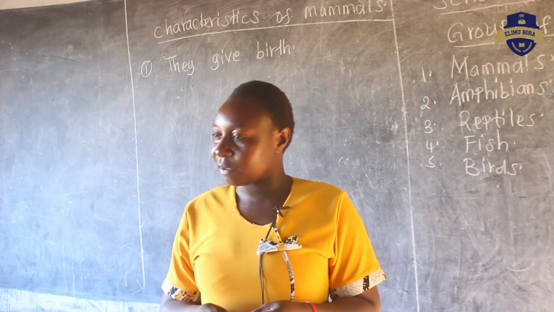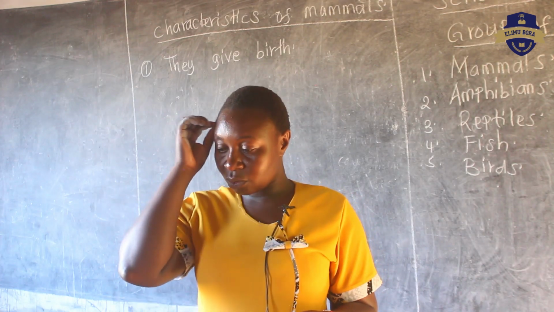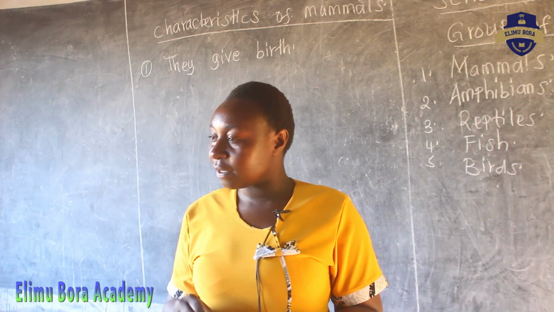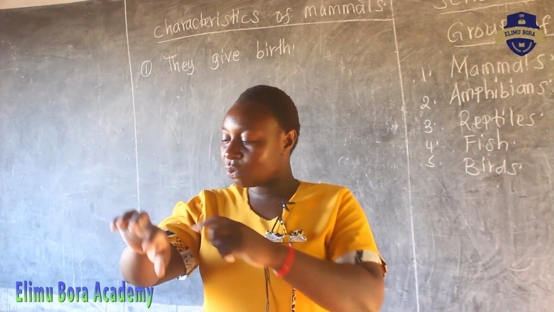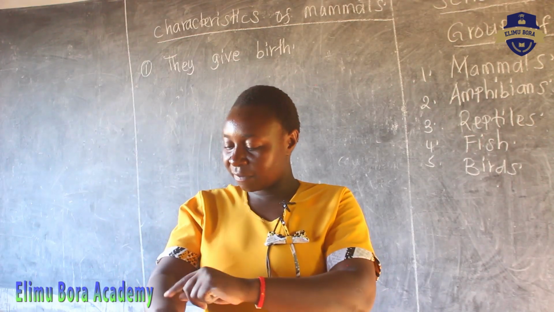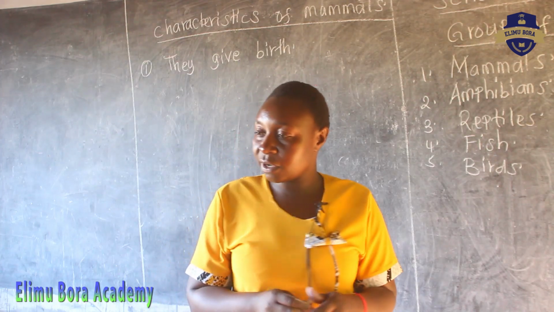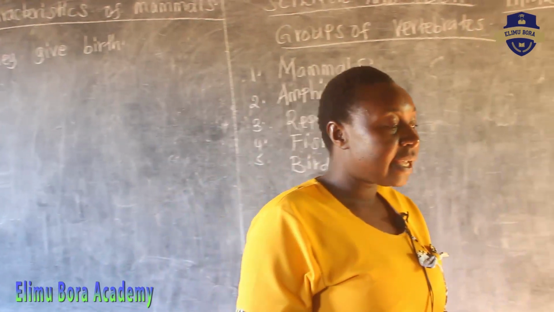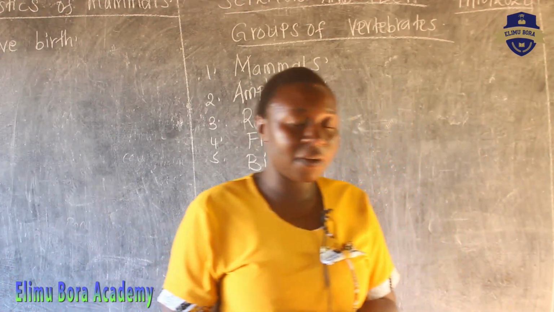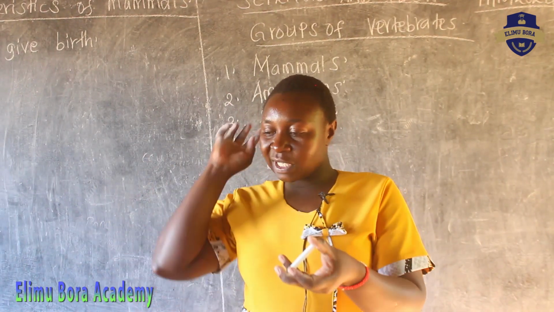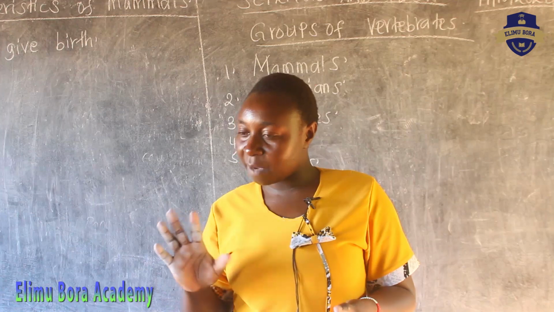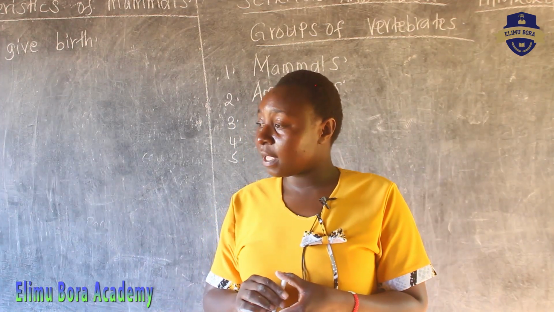Can you say hair? Hair is that you are having on your head. Can you touch your head? You are also a mammal. You have hair on your head. When you look at your hands also, you have some hair. So the body of the mammal is covered with the hair or fur. So for the animal like a cow or an elephant, those hairs are known as the fur. But for human being, we say hair.